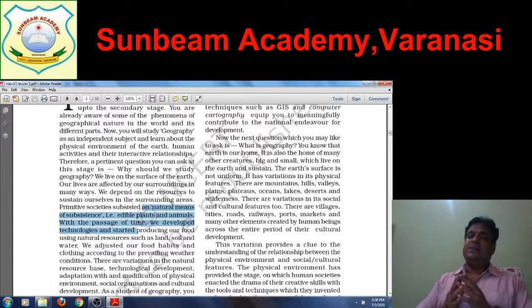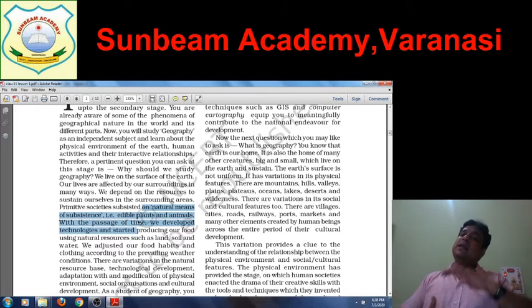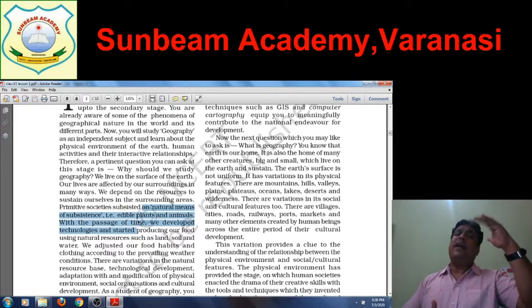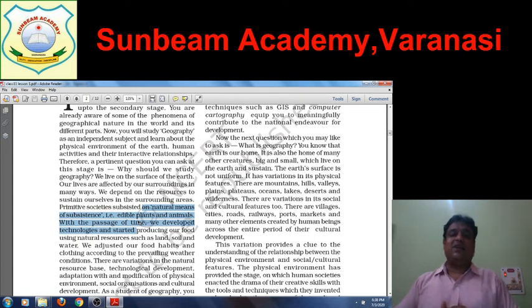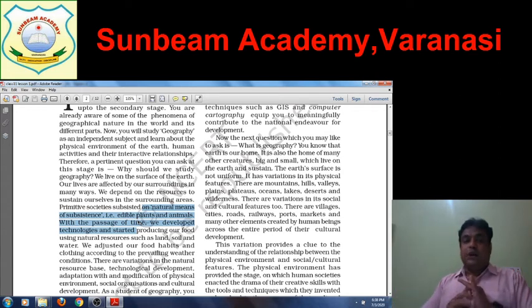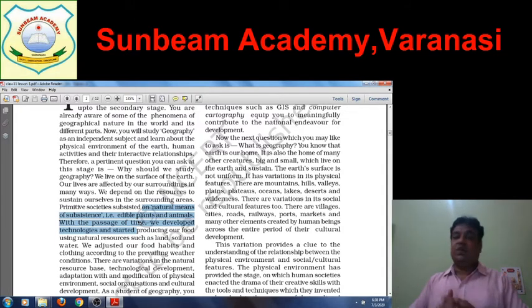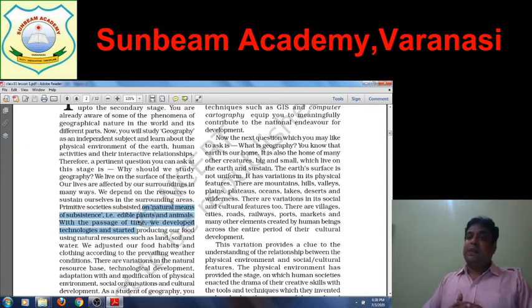It means the primitive society, Adimanav, or the persons who were not advanced, lacking technology, were dependent on nature for their survival. They utilized edible plants and animals. With the passage of time, we developed technologies and started producing our food using natural resources such as land, soil, and water. The primitive societies were dependent on nature.